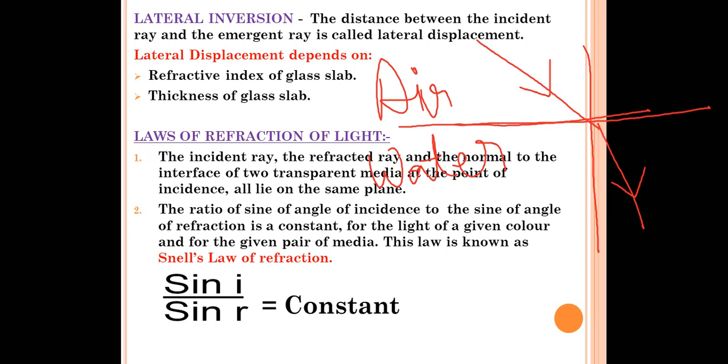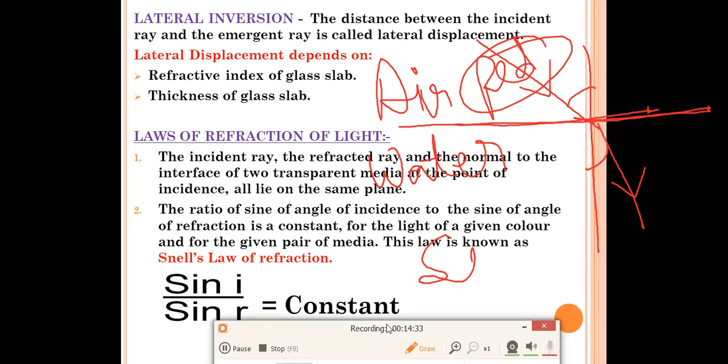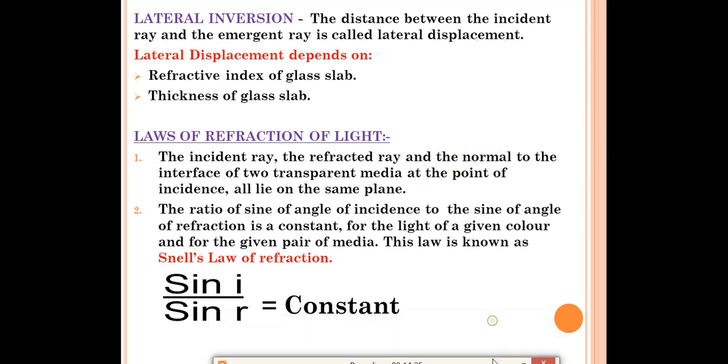So what they are telling is that the ratio of sine of angle I to the sine of angle R should be constant for a given pair of media and for a given color. Suppose we have red color over there. If refraction takes place at this point, this point, or any point, the ratio of sine of angle I to sine of angle R should be constant for red color. If we change the color, the value will be different, but for a given color it should be constant. So you should remember the law.